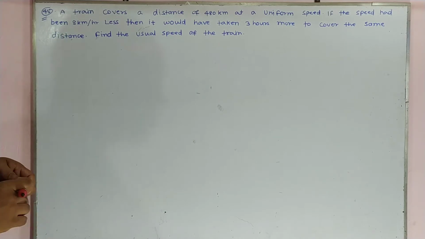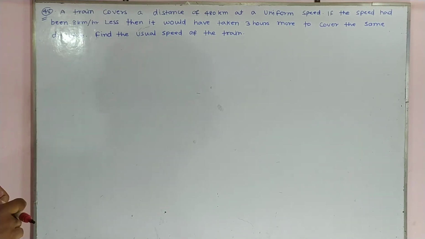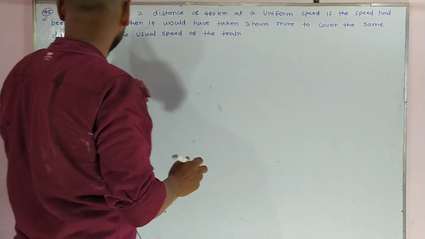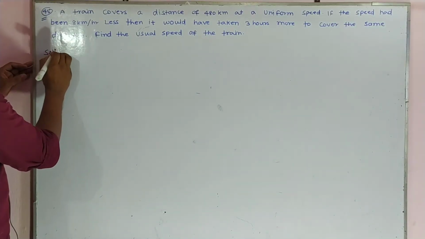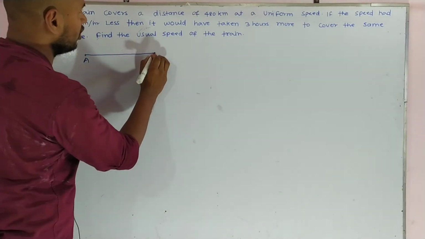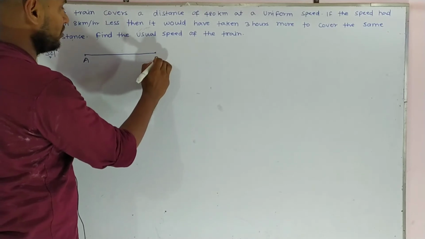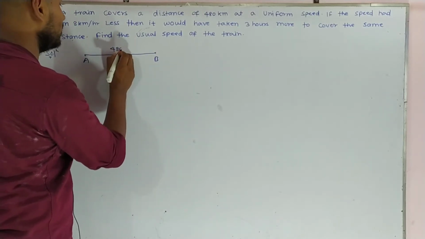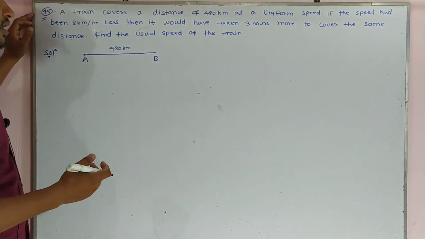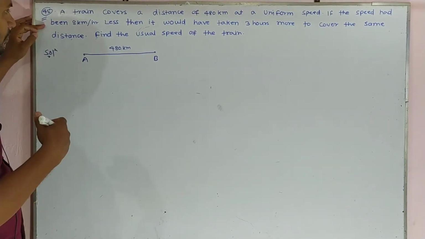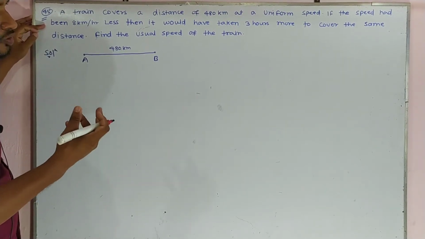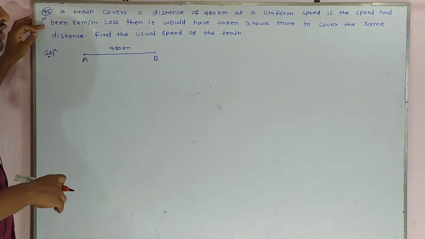Today we are going to discuss question number 45. A train covers a distance of 480 km at a uniform speed. Uniform speed means speed is constant. If the speed had been 8 km per hour less, then it would have taken 3 hours more to cover the same distance. Find the usual speed of the train.